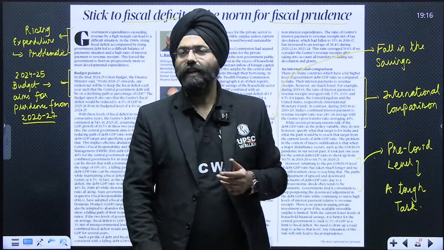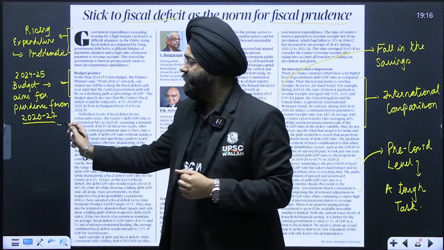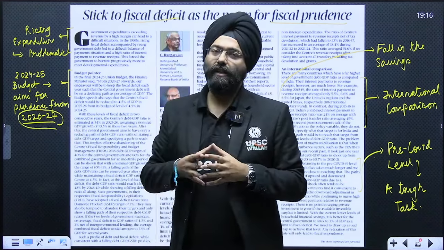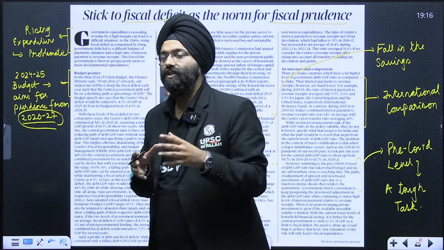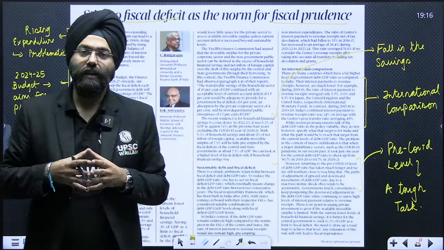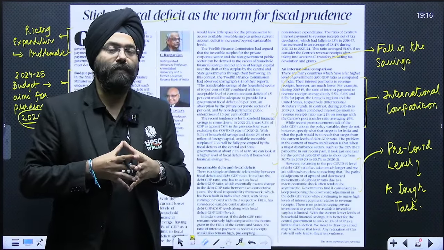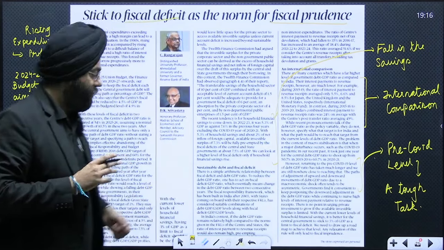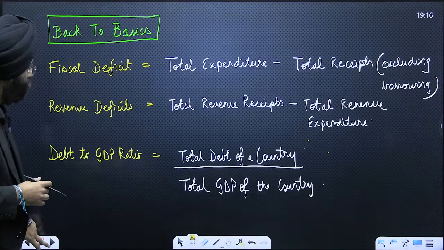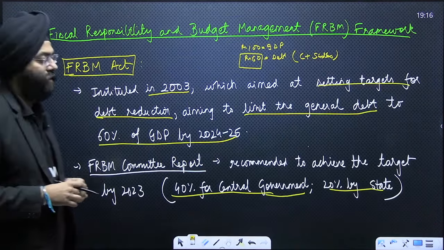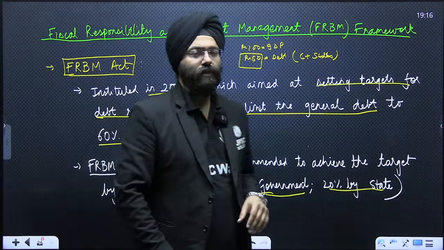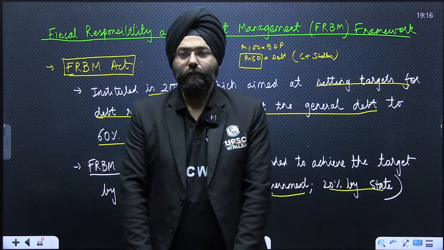That is why, though the date has been extended, the aim is that we need to achieve fiscal prudence. That means we need to achieve the level aimed at by the Fiscal Responsibility and Budget Management Act, which is mentioned here. This was a broad idea of the editorial.